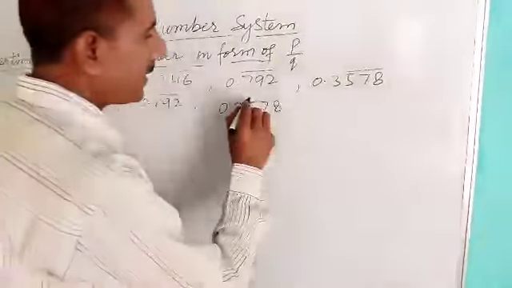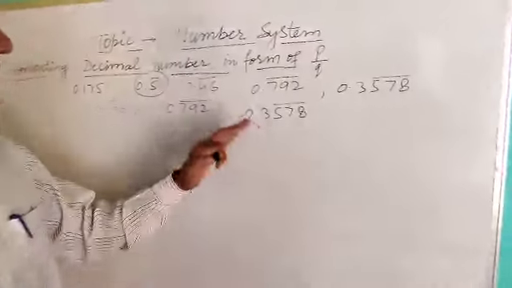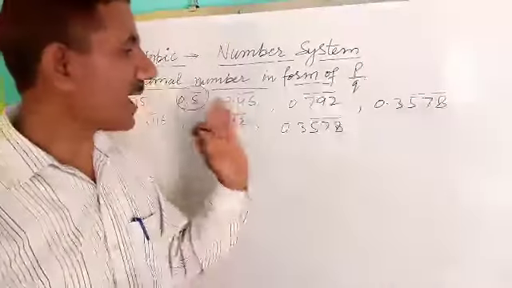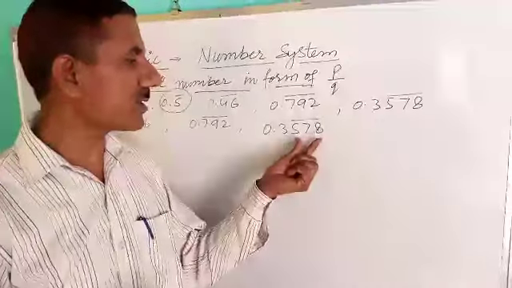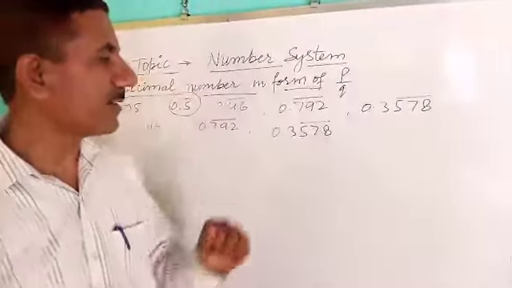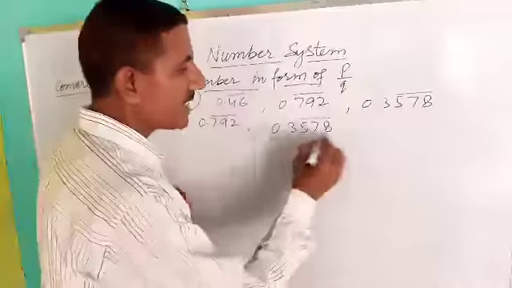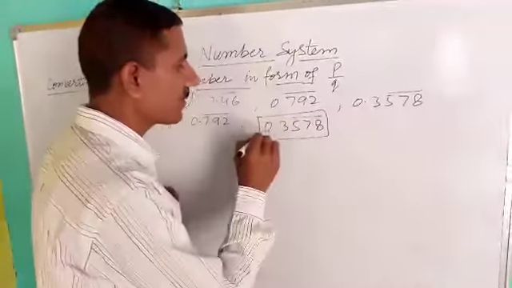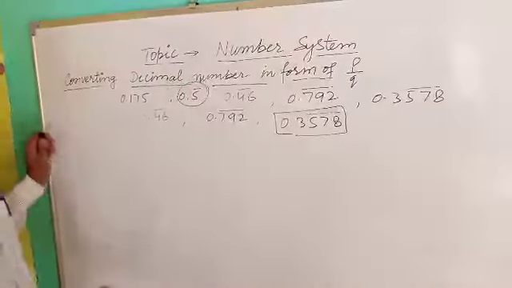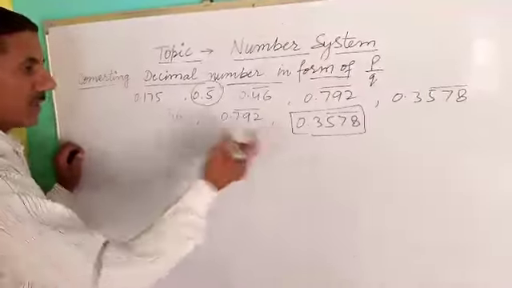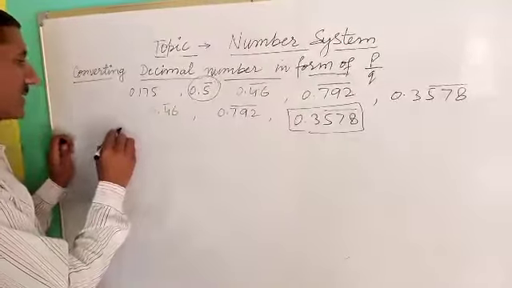0.3578 bar. After the decimal, one digit does not repeat, but the second, third and fourth digits, the last 3 digits, repeat. That is a different case from the other examples, so let us see how we solve it.